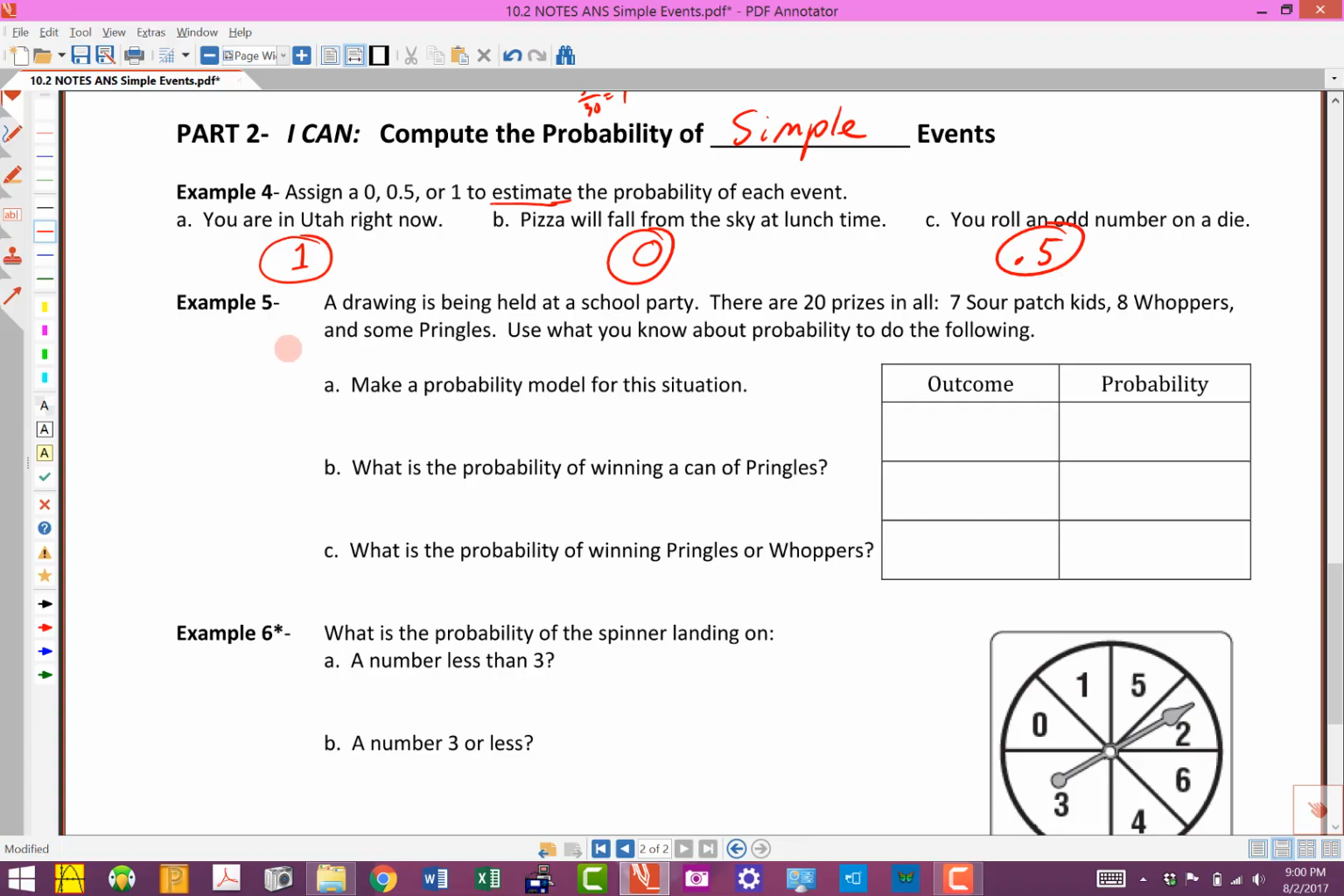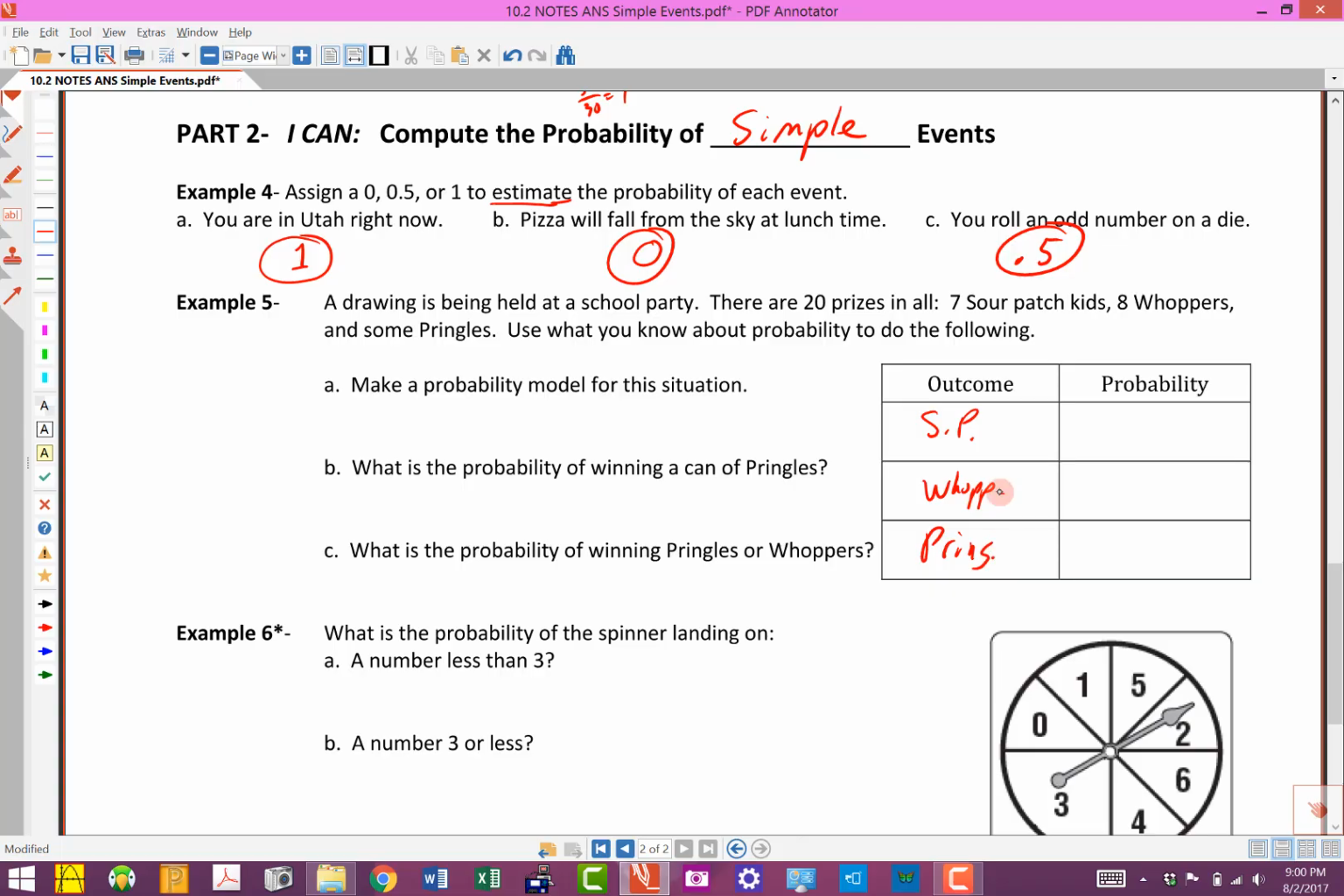So on example 5, a drawing is being held at a school party. There are 20 prizes in all, so that might be important right there. 20 prizes in all. 7 Sour Patch Kids, 8 Whoppers, and some Pringles. Use what you know about probability to do the following. The first thing says make a probability model for this situation. So let's list the outcomes. The outcomes are Sour Patch Kids, Whoppers, and Pringles.